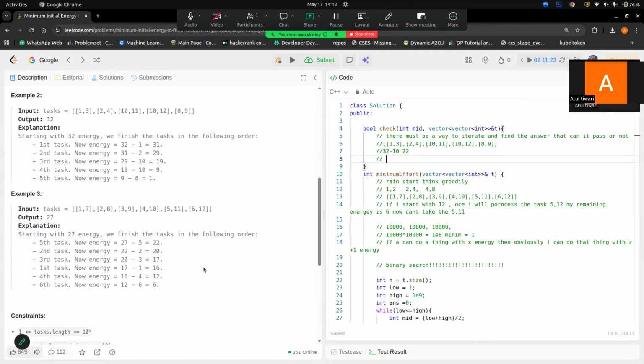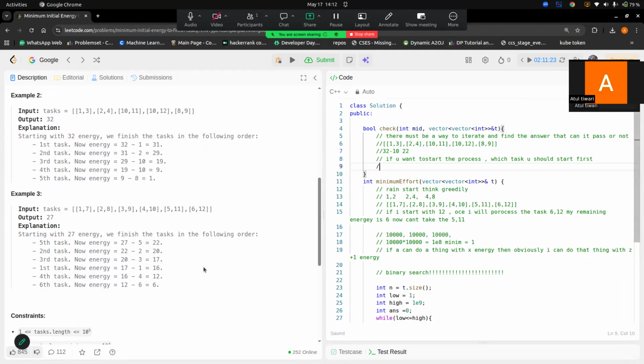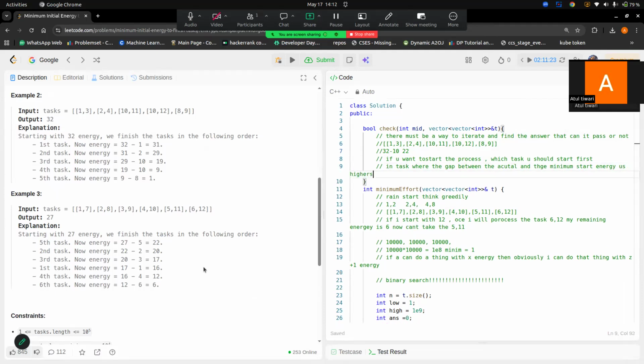So think about this: if you want to start the process, which task should you start first? That is my question. I will say that the task where the gap between the actual and the minimum start energy is highest, we should give that priority first.